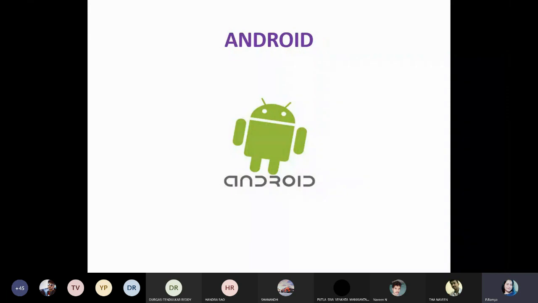Please note it down in your minds. Please remember this point. It is very, very important. If you want to work with the Android platform, whatever image you are going to work with on the Android platform, that image must and should be PNG only. Okay, and the next. Is it clear now?